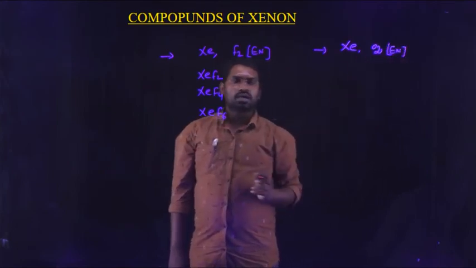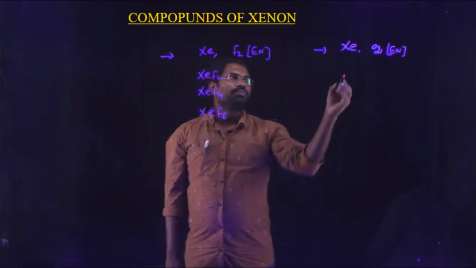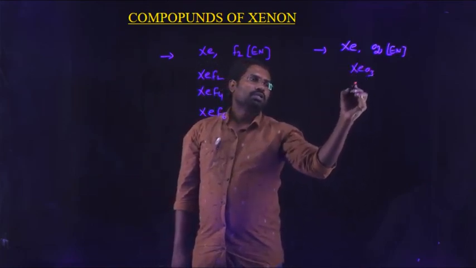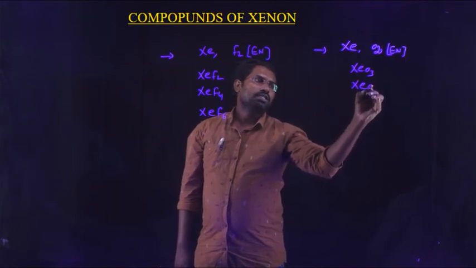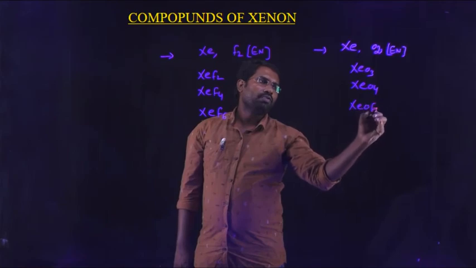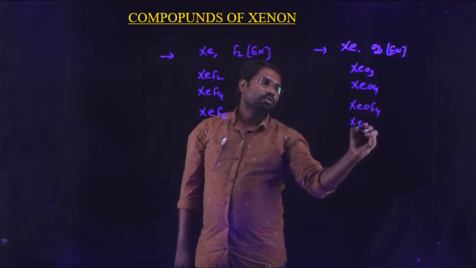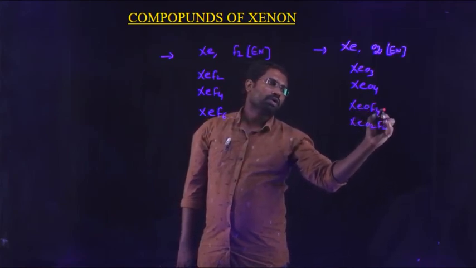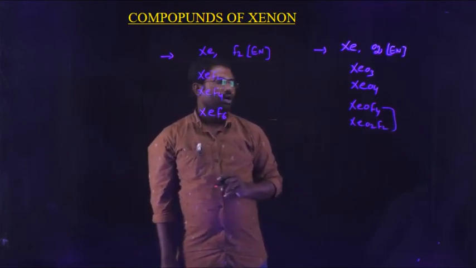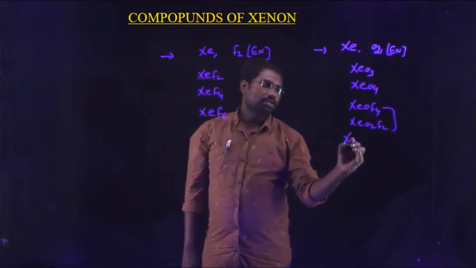Here xenon also reacts with oxygen to form xenon trioxide XeO3, xenon tetroxide XeO4, and XeOF4 and XeO2F2. These two are xenon oxyfluorides.